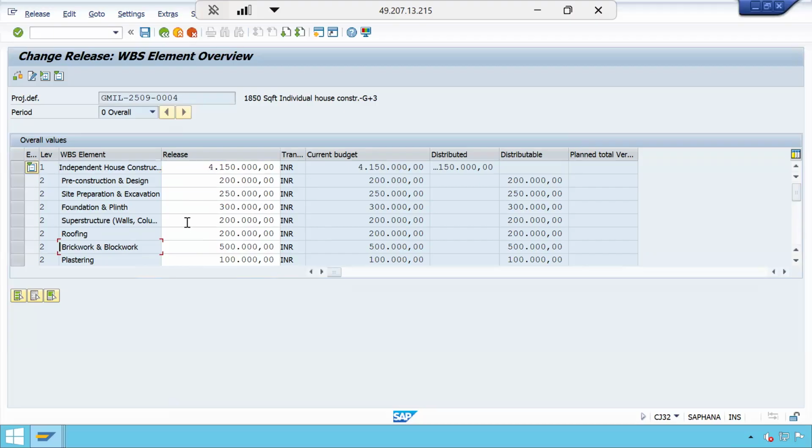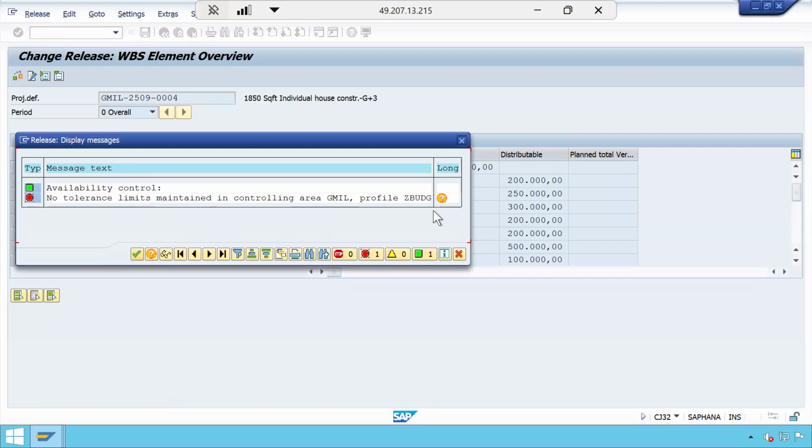The budget will be released on a whole as well. Sometimes it is based on the requirement. In this case, I am assuming that I am checking the budget, no tolerance limit. See, no tolerance limits are maintained in the controlling area GMIL profile ZBUD. For this budget availability profile, there is an availability control enabled based on the release of the WBS budget or the project budget.